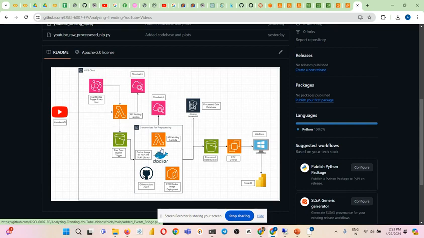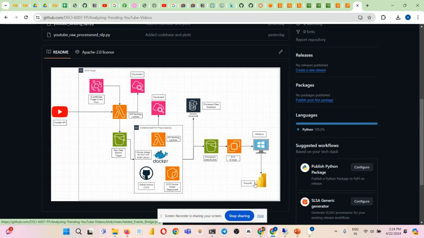When the data is pre-processed, we store the data in Amazon DynamoDB and our S3 bucket. For our visualization and analytics, we had planned to use AWS QuickSight, but due to insufficient permissions, we could not use it. So we used Power BI.